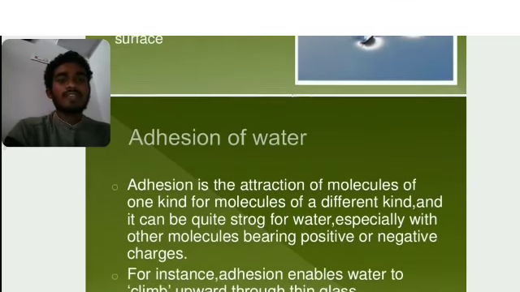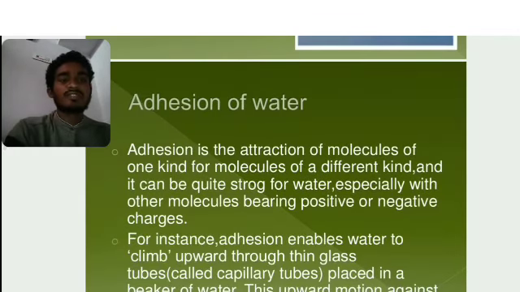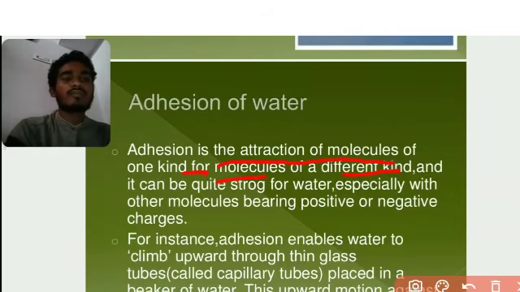Next, adhesion means adhesion of water molecules. Adhesion is also one kind of attraction, but for molecules of a different kind. In the cohesion process we see the attraction of one molecule to other molecules of the same kind, but here it is a different kind. So adhesion is the attraction of molecules of one kind for molecules of a different kind.